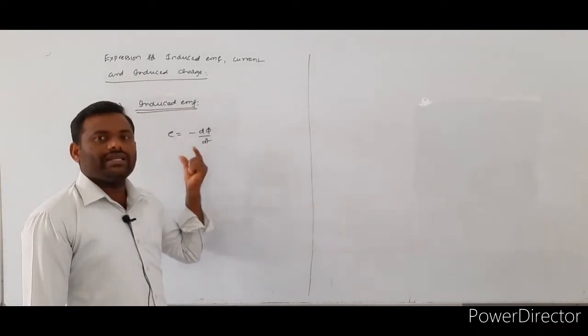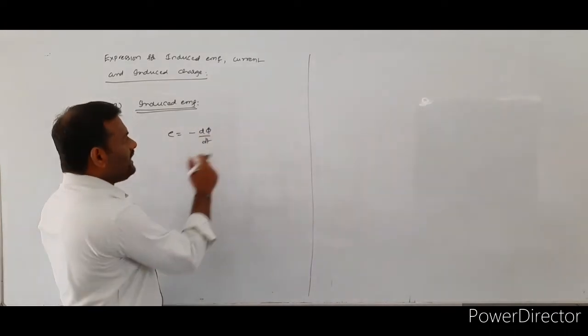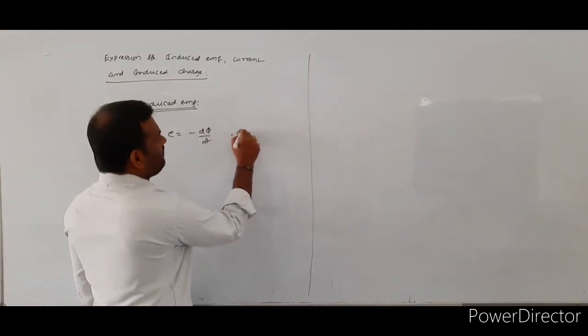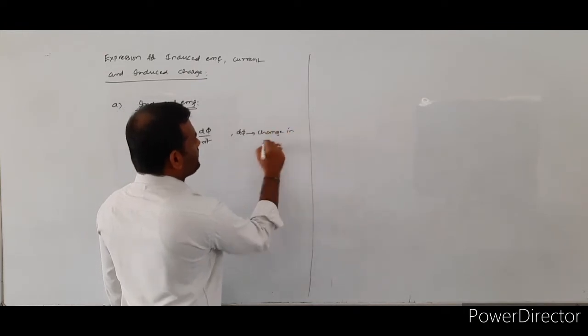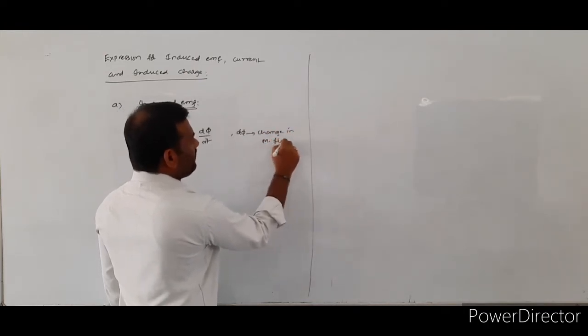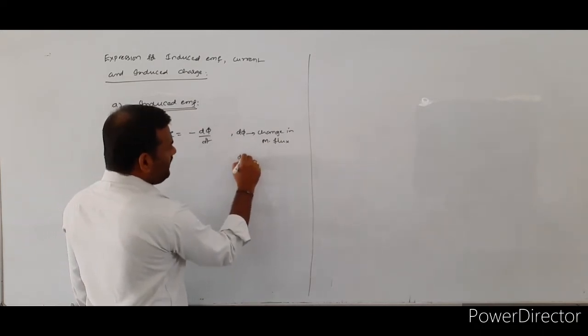So, that's what we will write. E is equal to minus d phi by dt. So, what is the d phi by dt? Here the d phi is indicating what? Change in magnetic flux.